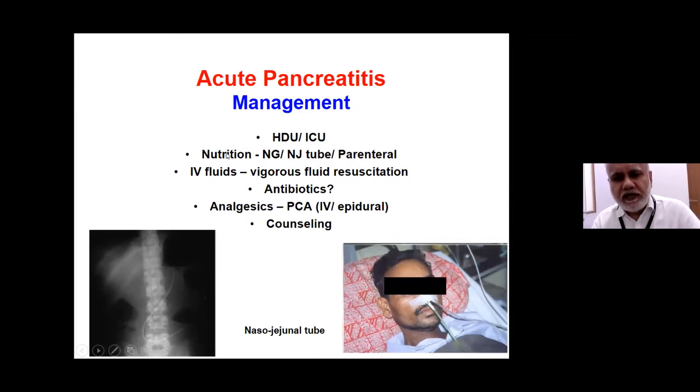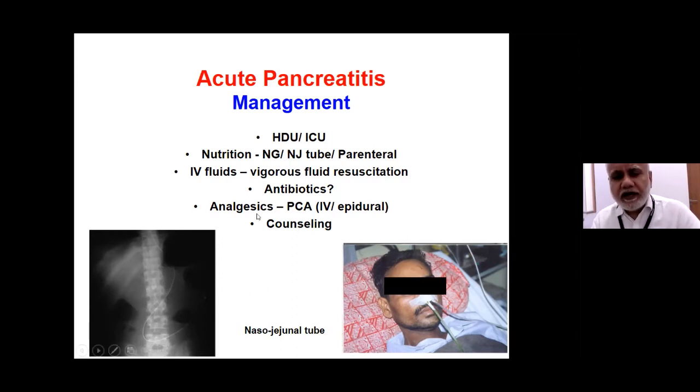Nutrition is a very important component of management, which could be nasogastric, nasojejunal, and if the patient is not able to tolerate any enteral feed, then parenteral nutrition. Vigorous fluid resuscitation, there's a lot of debate about this now, and now we are going back to optimal fluid resuscitation. Role of antibiotics to begin with, even this is very, very controversial, and there is evidence for and against.